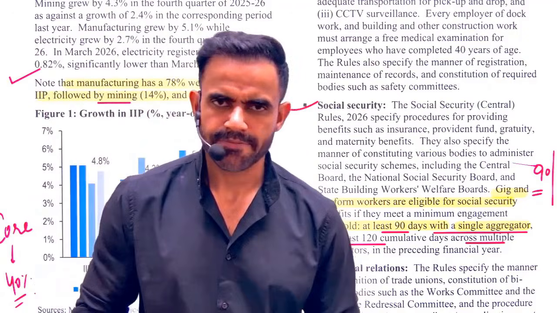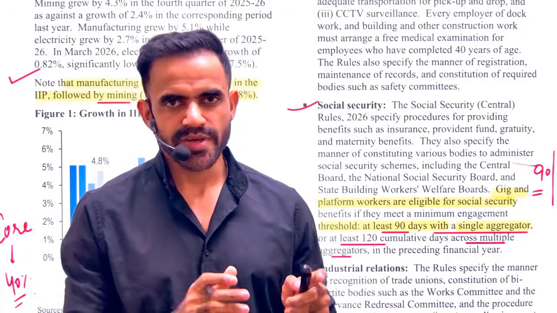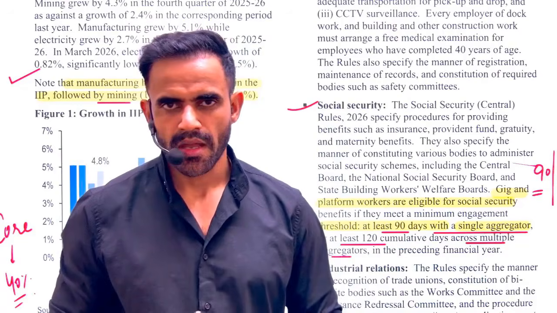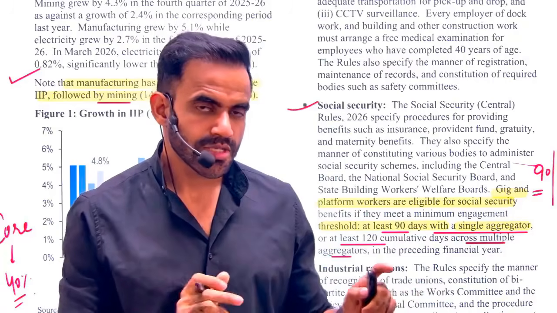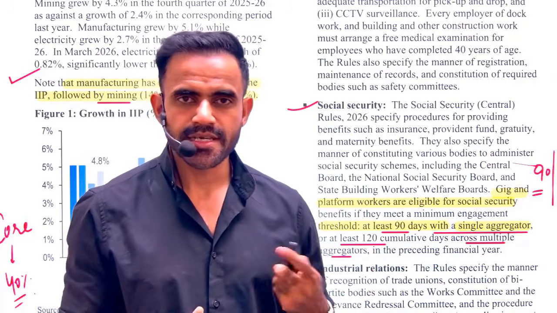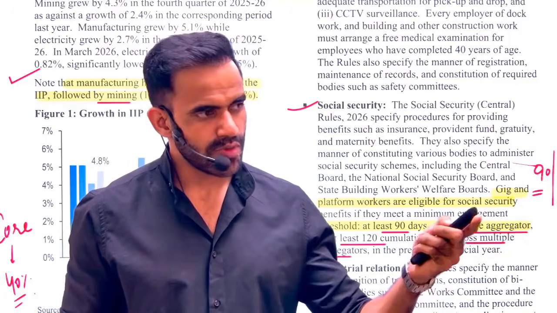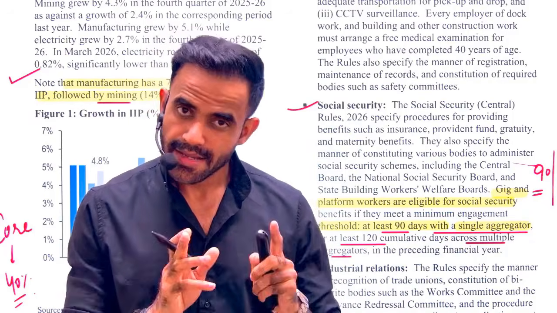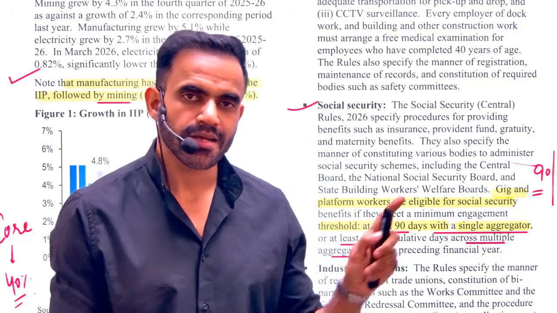Let me simplify that. Let's say there is a person, ABC. This person is working with, let's say, Zomato as well as with Swiggy. But this person has worked only 60 days in the entire year. So this person will not be eligible for the benefits. On the other hand, there is another person who has worked, let's say, more than 90 days with one single company, or more than 120 days with multiple companies. In that case, that person will be eligible for the social security benefits under this code.